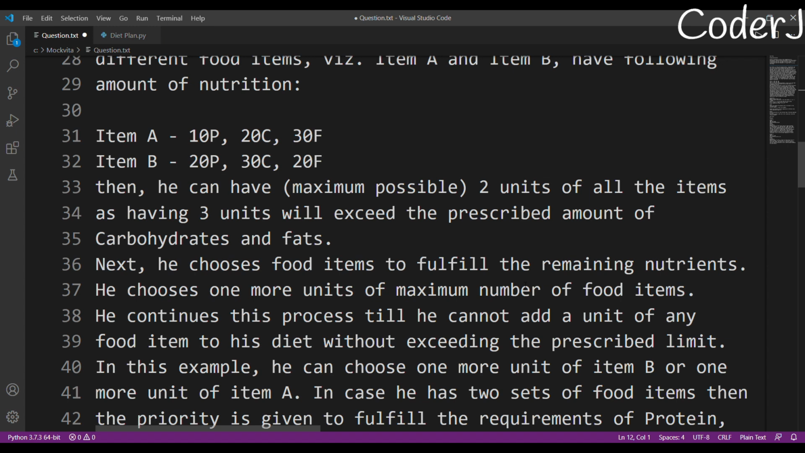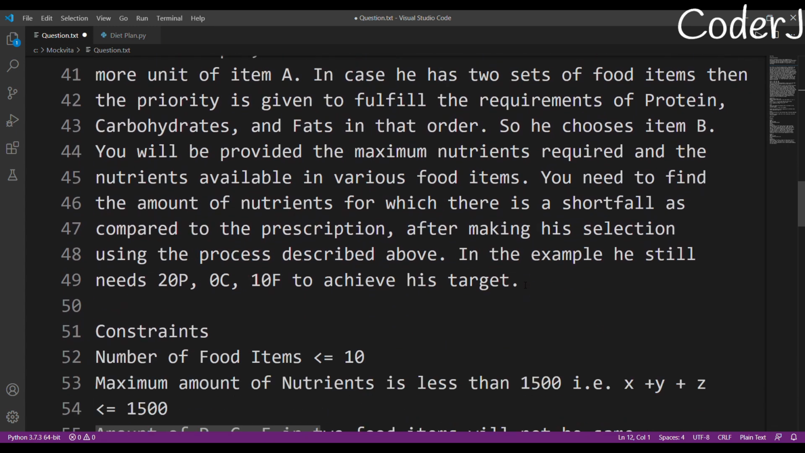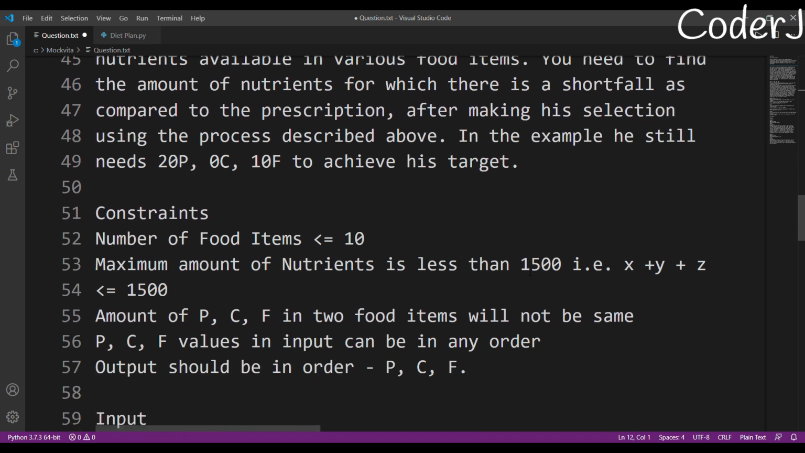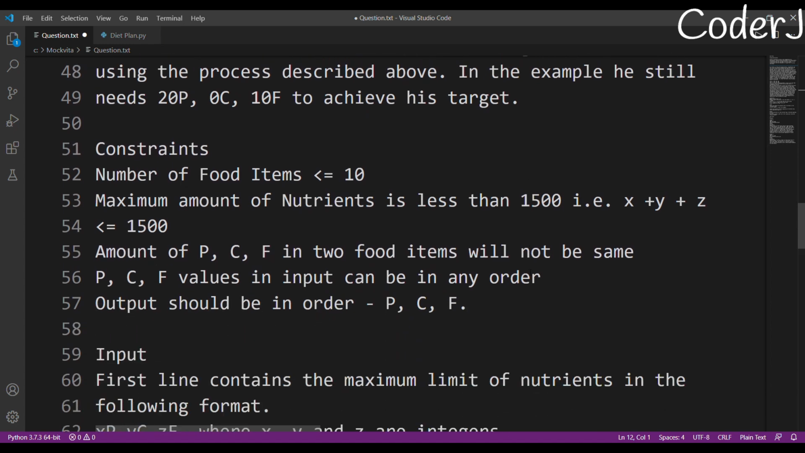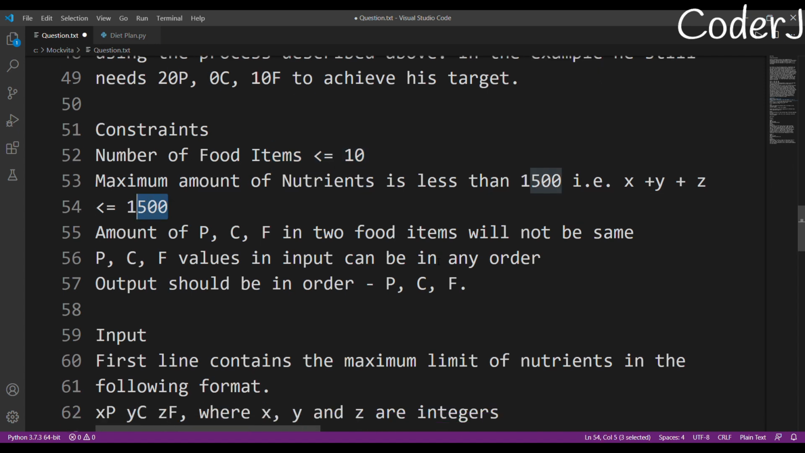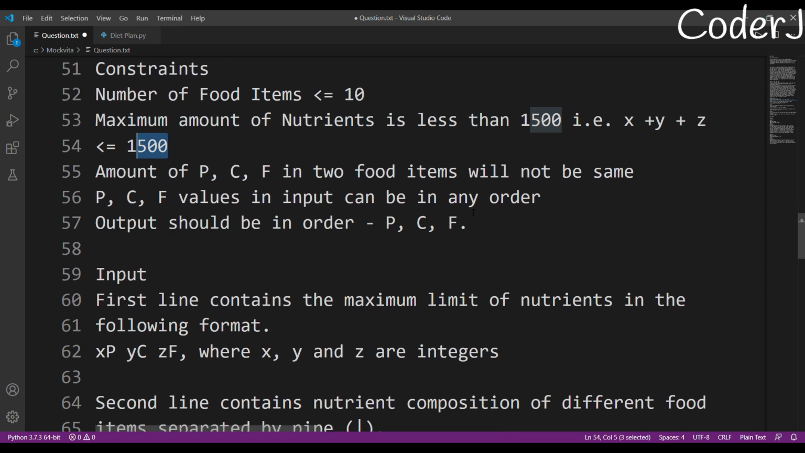Okay, that is what we are supposed to do only, and all of this is pretty useless. Let's just move on to the test cases. I think we'll understand better there. Okay, our constraints: number of food items less than 10, maximum amount of nutrients 1500. Okay, small. And after that we have PCF.